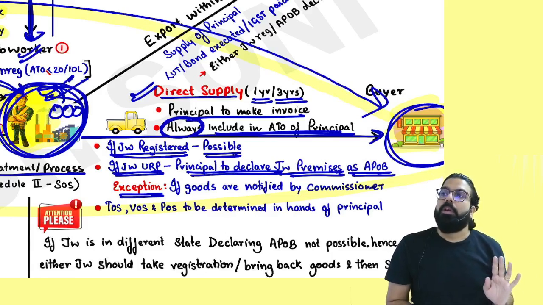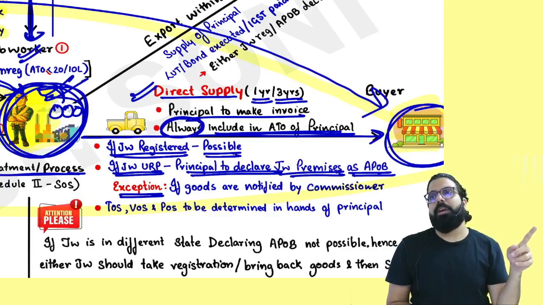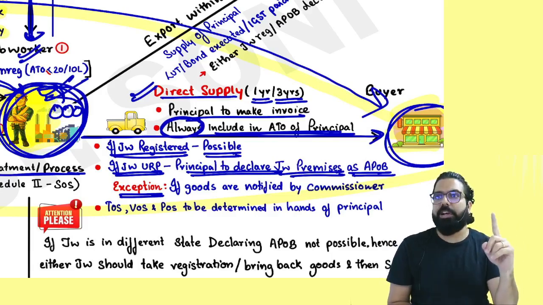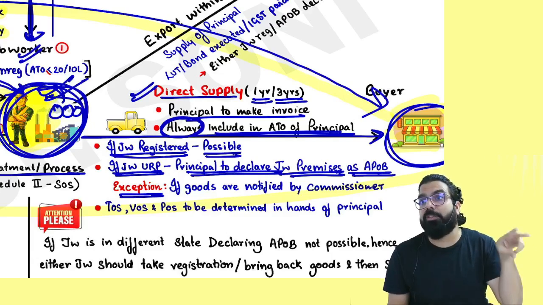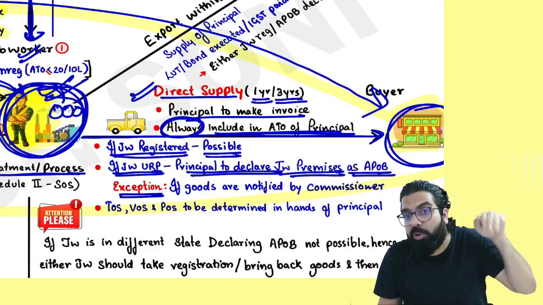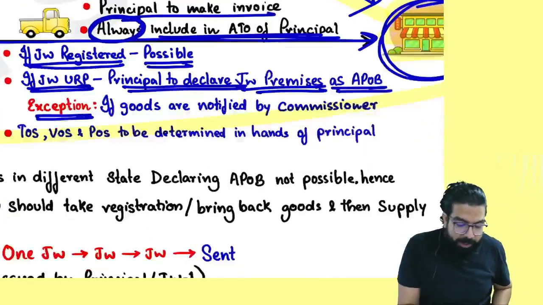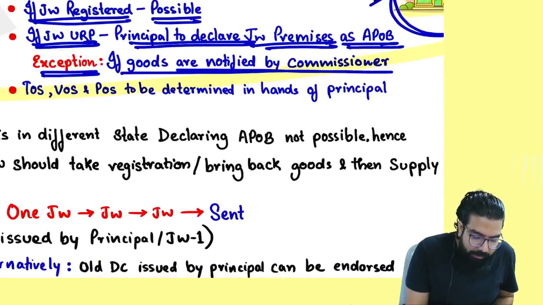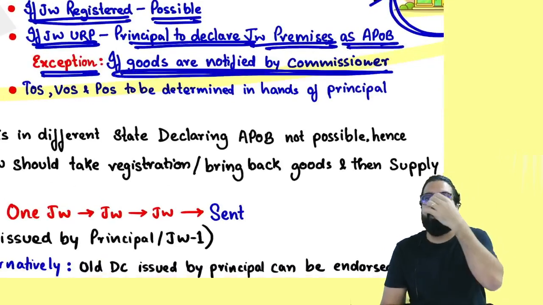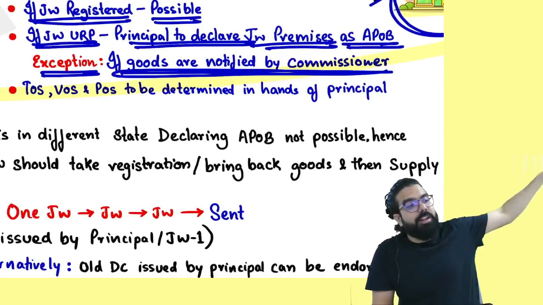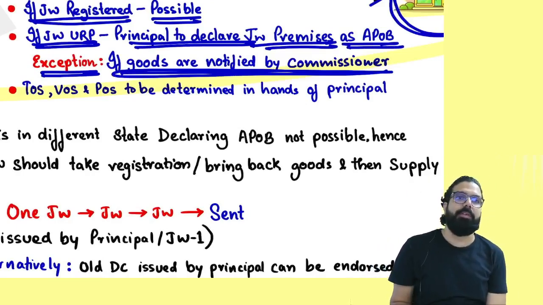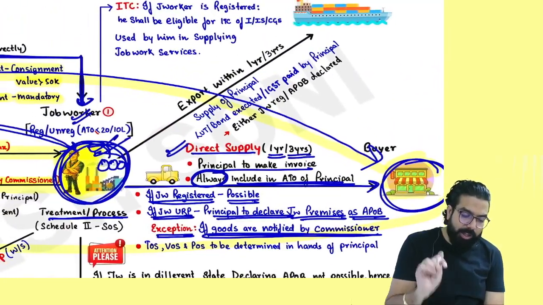Sir, when can I supply from job worker's premise? Either the job worker should be registered or you have to declare the job worker's premise as your additional place of business, or the goods which you are engaged in should be notified by the commissioner. Then you don't have to declare his place as your additional place of business, but still you can supply from his premises.